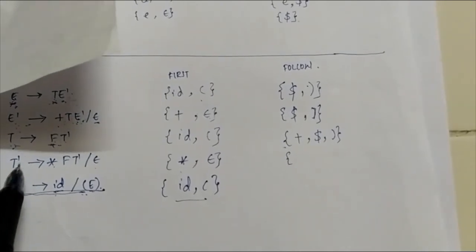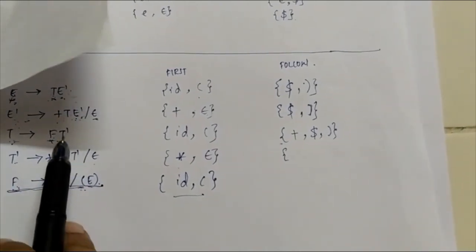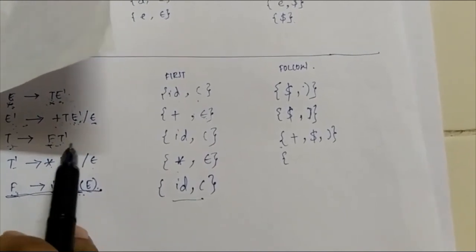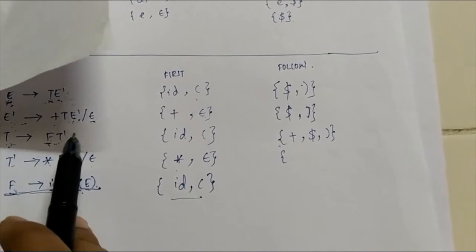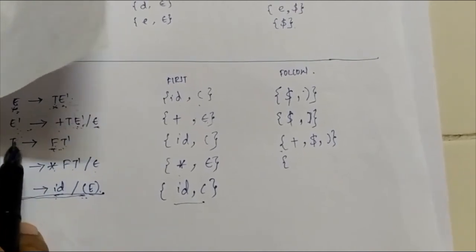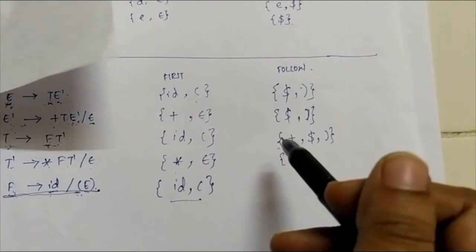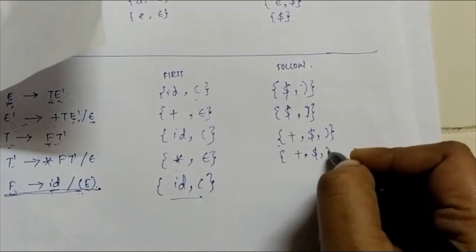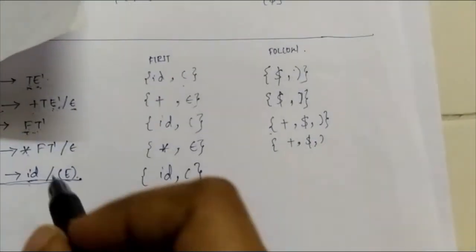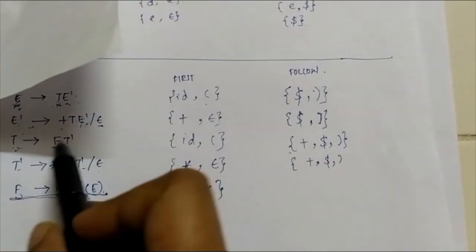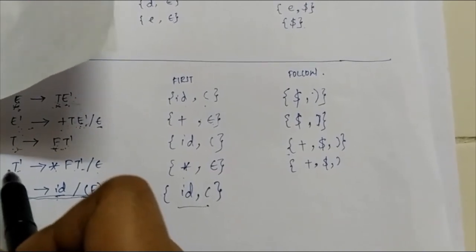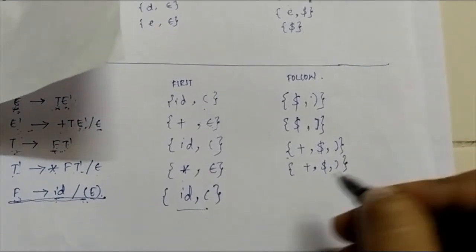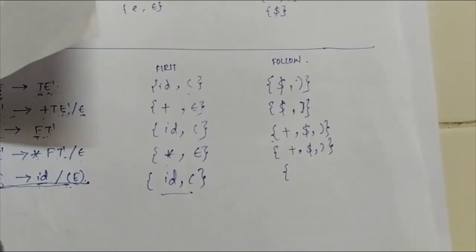Next, follow of T dash. Where can you find T dash in the RHS? You can find it in two places. Here T dash and T dash. Since this is not followed by anything, follow of T dash will be follow of T. So what is follow of T? Plus, dollar symbol and closing brackets. In the second case, it is again not followed by anything, but its production is again T dash. So follow of T dash is follow of T. So this is it.